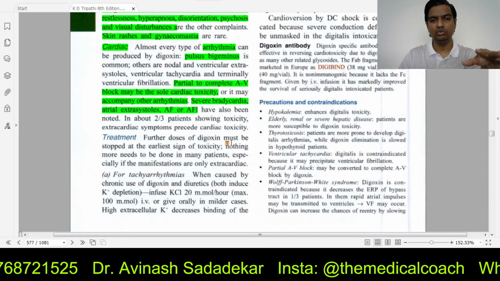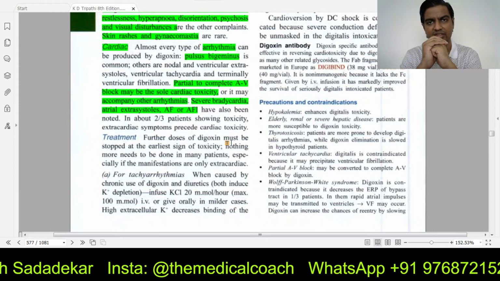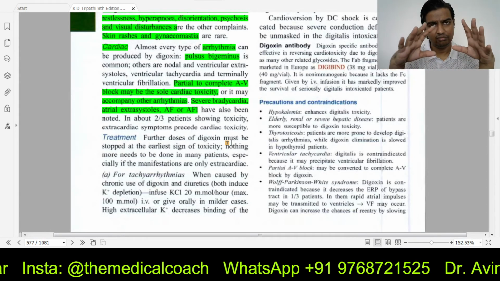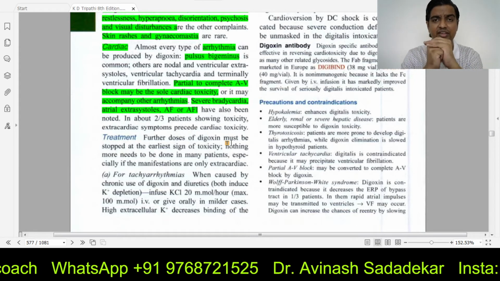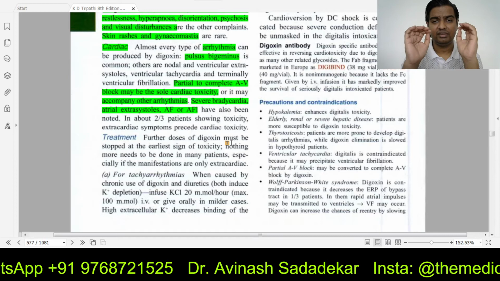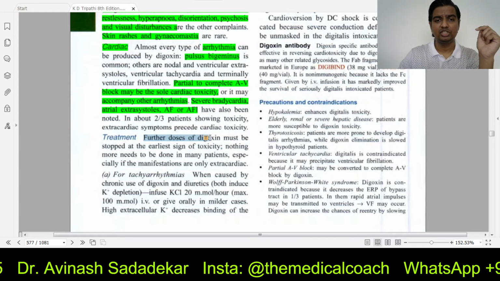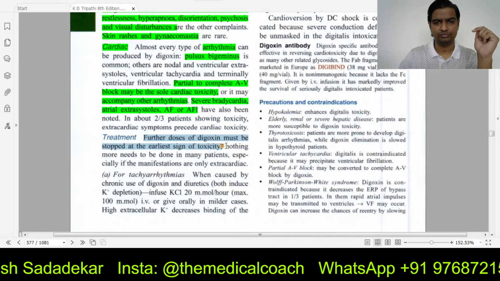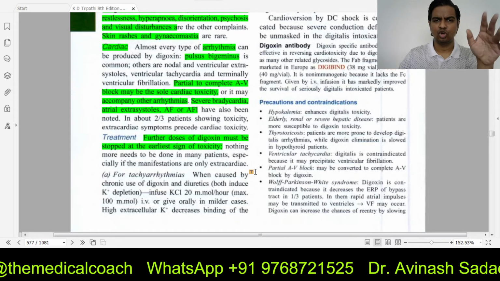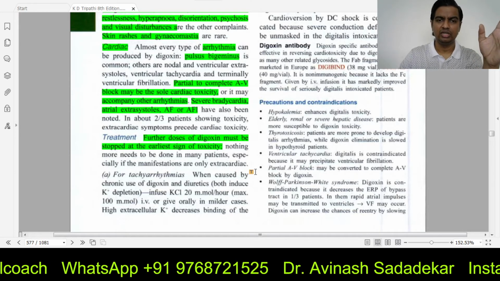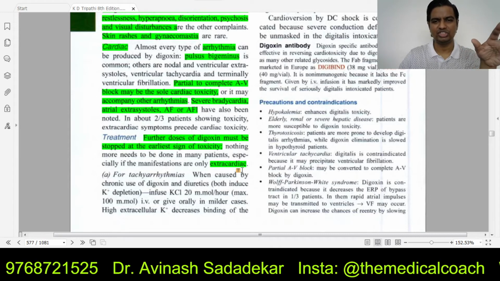See, the good news is extra cardiac side effects happen first in most of the people. Which means there is an opportunity to save that human being: stop the drug. So first and foremost, stop digoxin. Most of the time you don't have to do anything. Automatically the patient will get cured. Only for extra cardiac, you can be so cheap.